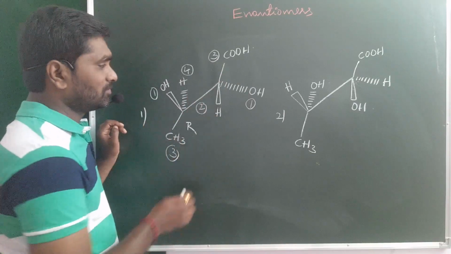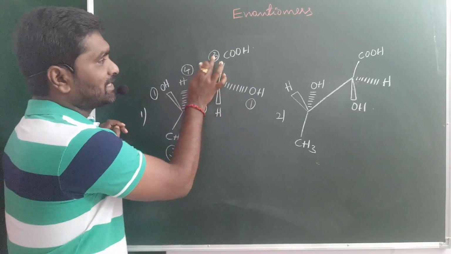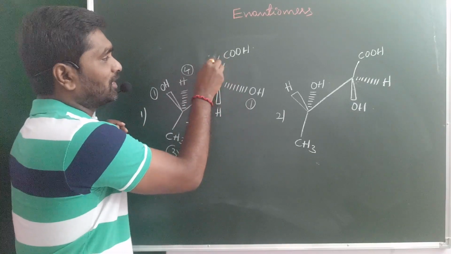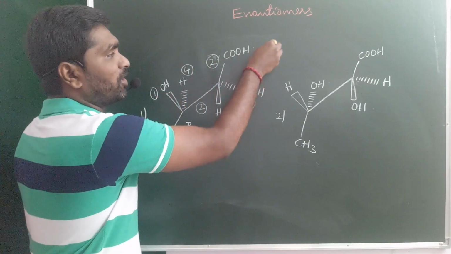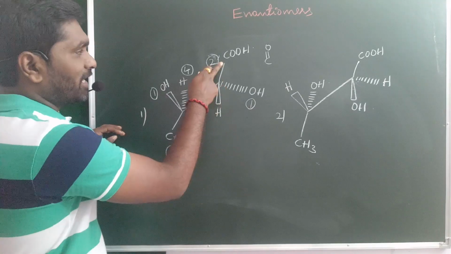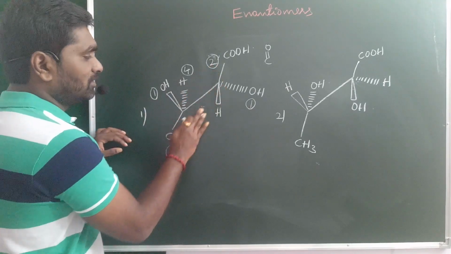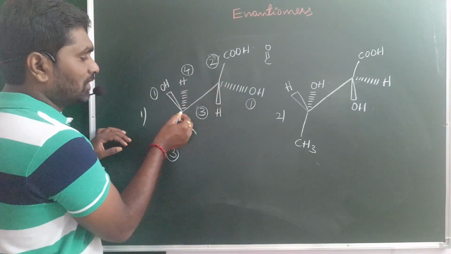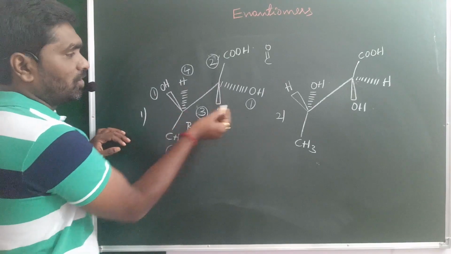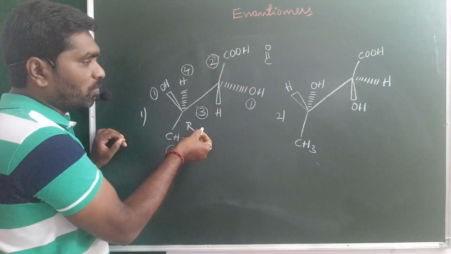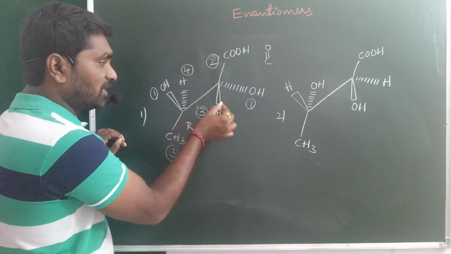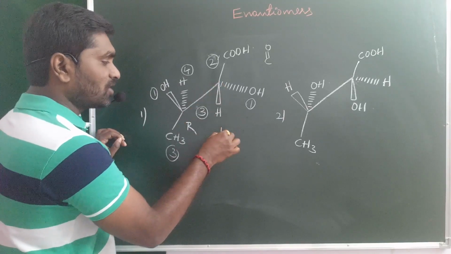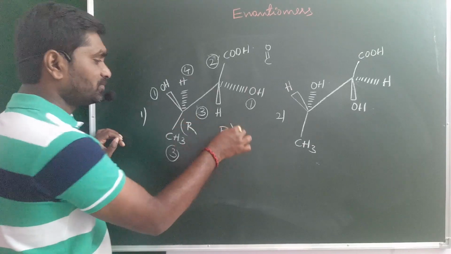This is a wrong one. The first priority is oxygen, and the second priority should go to the COOH. Why? Because the carbon is bonded with a multiply bonded oxygen. So second priority COOH, and third priority should go to this carbon, the chiral carbon. 1, 2, 3, anti-clockwise direction. The least priority group is on the solid wedge. Again, this configuration is R.